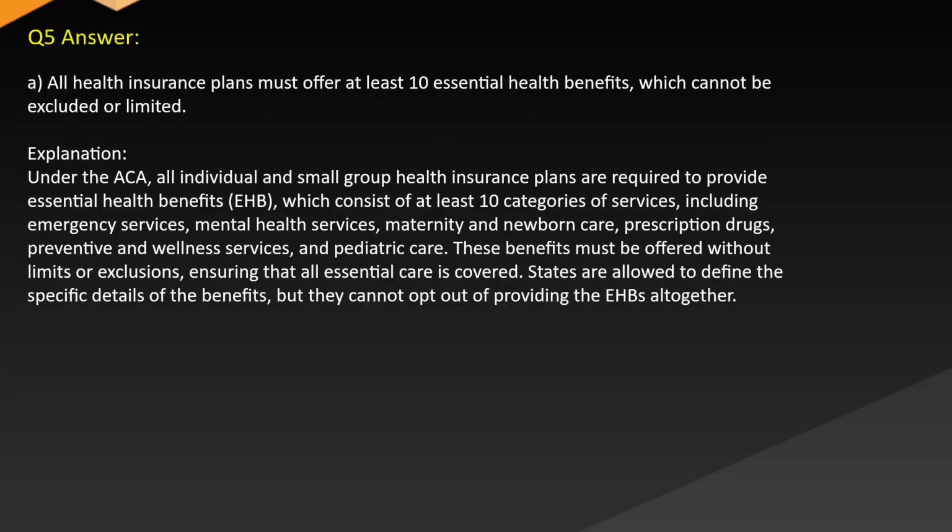Answer A. All health insurance plans must offer at least 10 essential health benefits which cannot be excluded or limited. Explanation. Under the ACA, all individual and small group health insurance plans are required to provide essential health benefits, which consist of at least 10 categories of services, including emergency services, mental health services, maternity and newborn care, prescription drugs, preventive and wellness services, and pediatric care.